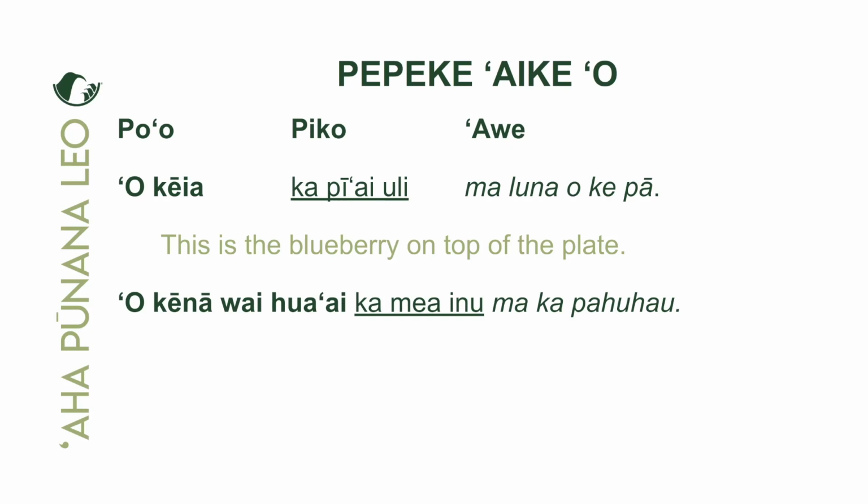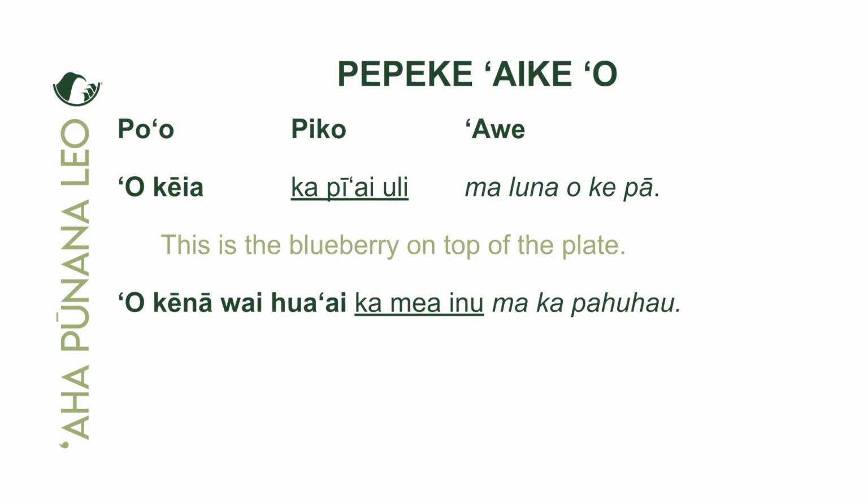Okena vaihua ai, kameainu makapahu hau. All right. So we could definitely switch the po'o and the piko around. It'll be fine. It'll still be correct. But the emphasis right now in this particular example is okena vaihua ai kameainu.